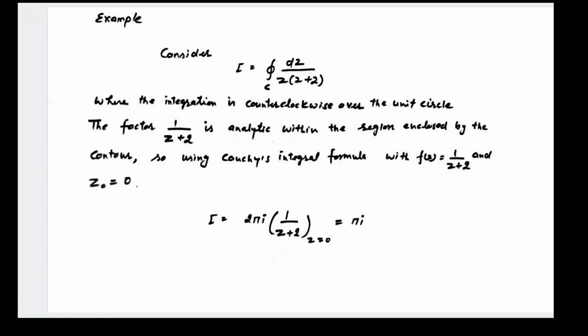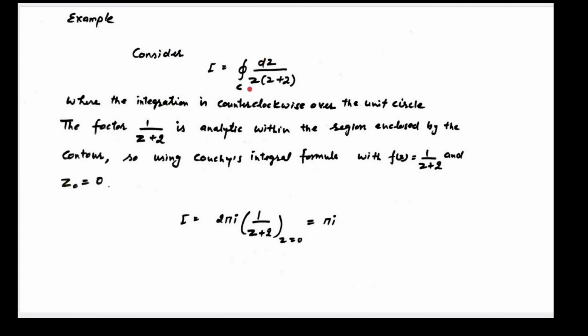So let us take an example. Suppose this is a function. So let us solve it using Cauchy integral formula. So here this factor 1 upon z plus 2 is analytic within the region of unit circle. So f(z) is equal to 1 upon z plus 2 and z0 is equal to 0.